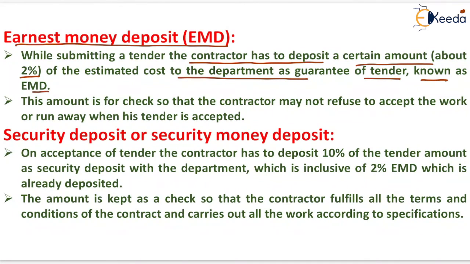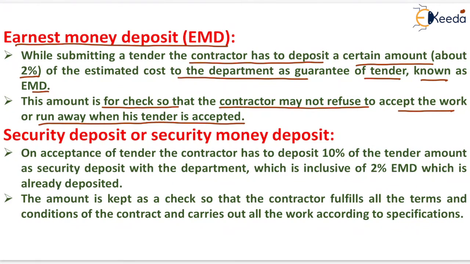Now it is generally submitted as a guarantee of tender that if his tender is selected, then he has to take the tender and sign the contract document, otherwise his 2% money will be forfeited to the department and is not refunded. This amount is for check so that the contractor may not refuse to accept the work or run away when his tender is accepted.